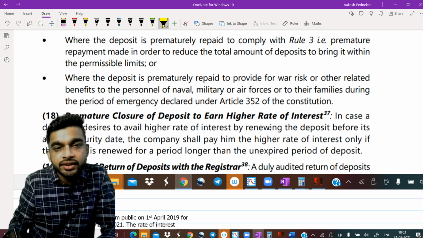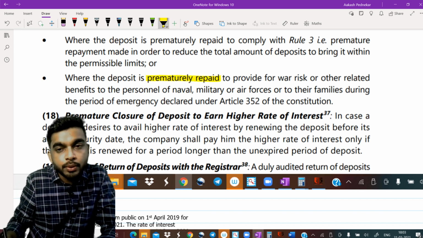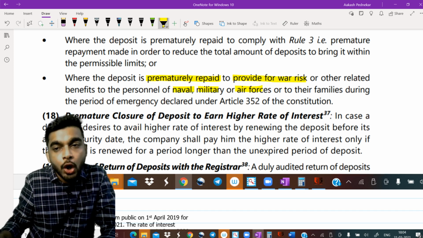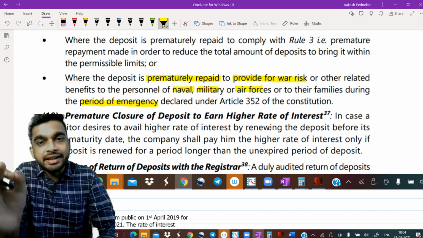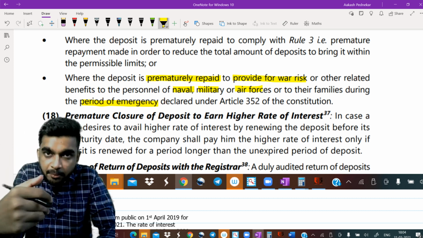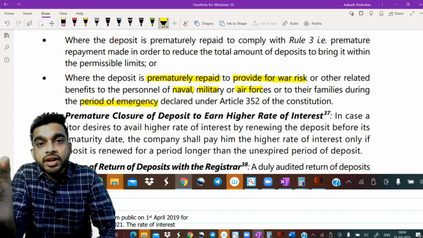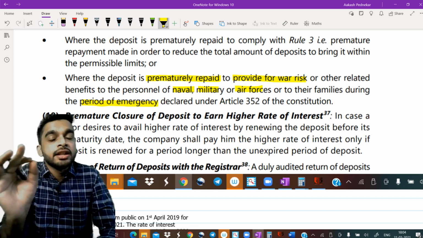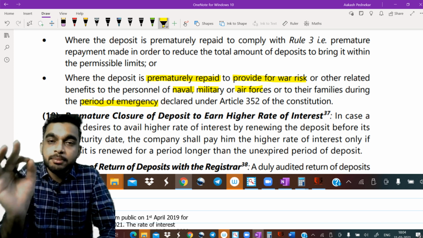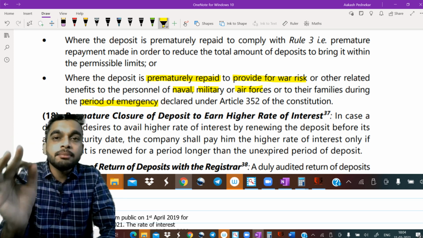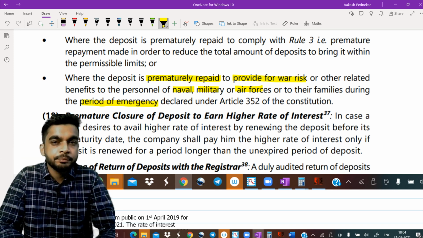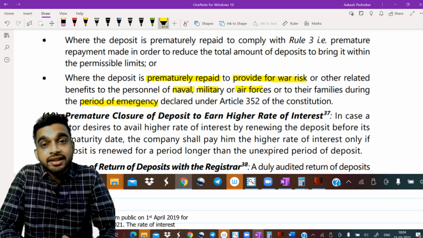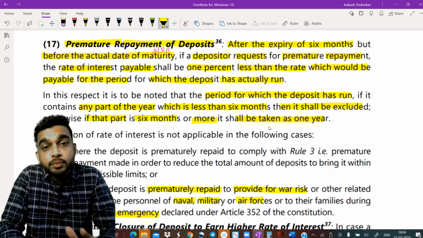The second case is when the deposit is being prematurely repaid to provide for war risk or other related benefits to the personnel of Navy, military, Air Force, or their families during a period of emergency. So remember, only these three families, Navy, military, Air Force, are getting the money prematurely repaid to provide for the war risk in case of emergency. In such a case, the company cannot reduce the interest rate by 1%. They have to pay the same rate of interest that they had agreed at the start. With that, we have completed everything that is there to be understood when it comes to premature repayment of deposits.